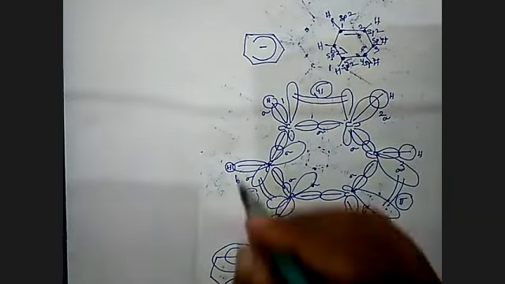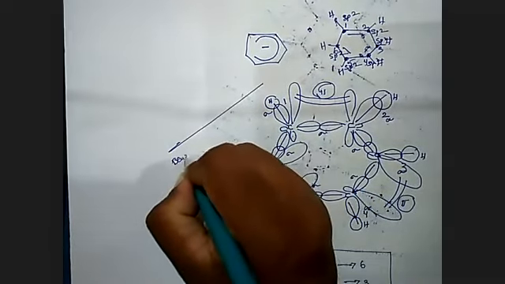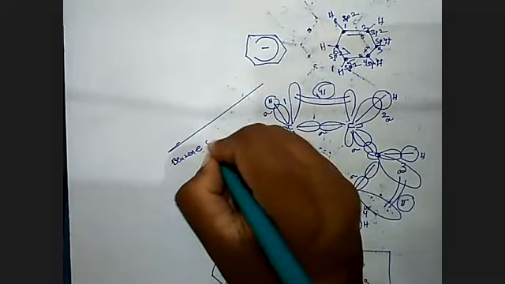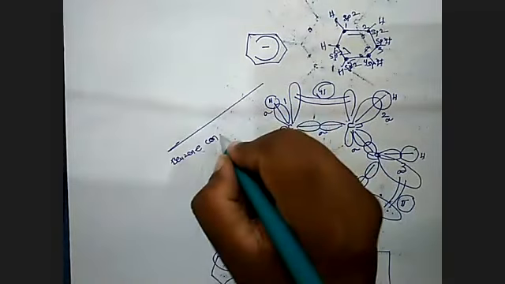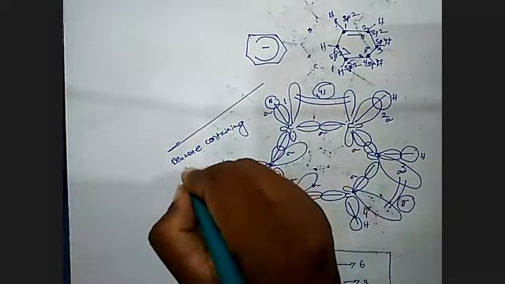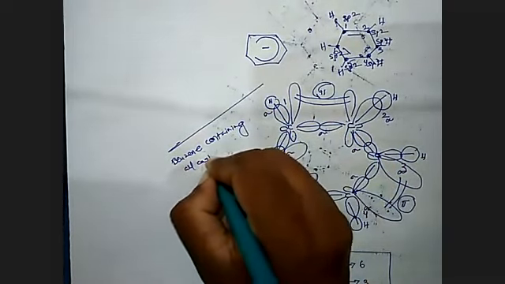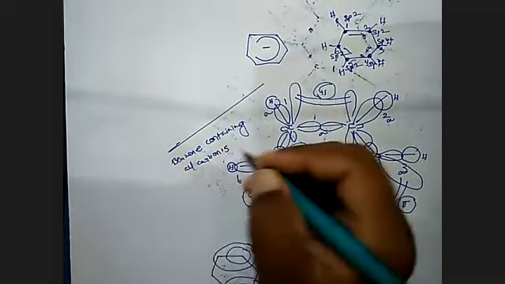When we are discussing benzene, I'm repeating, benzene containing all carbons are sp2 hybridized.